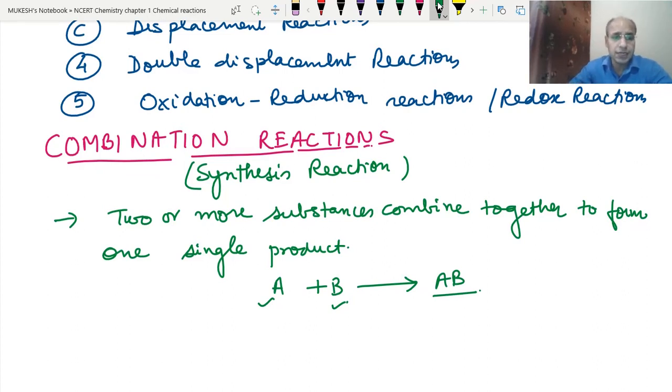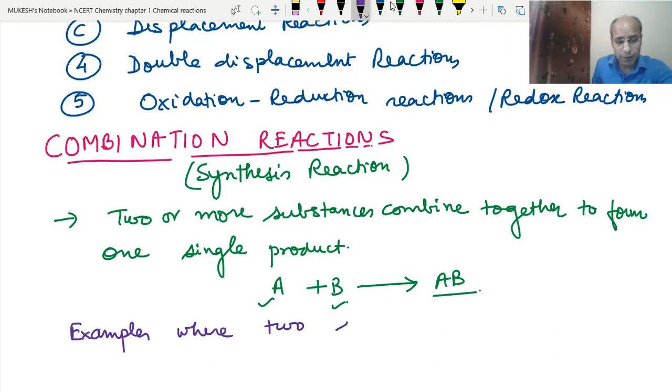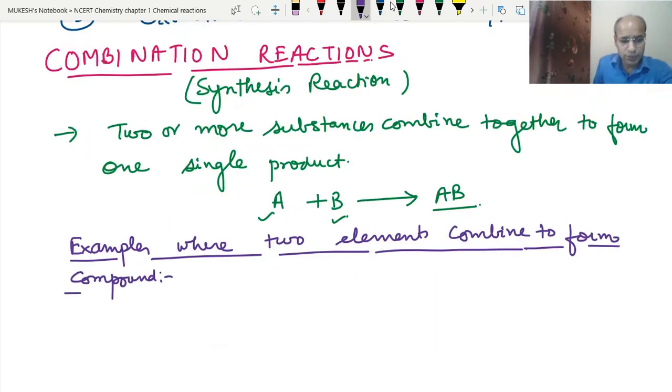Now we will take examples of combination reactions. Let's take an example in which two elements combine.